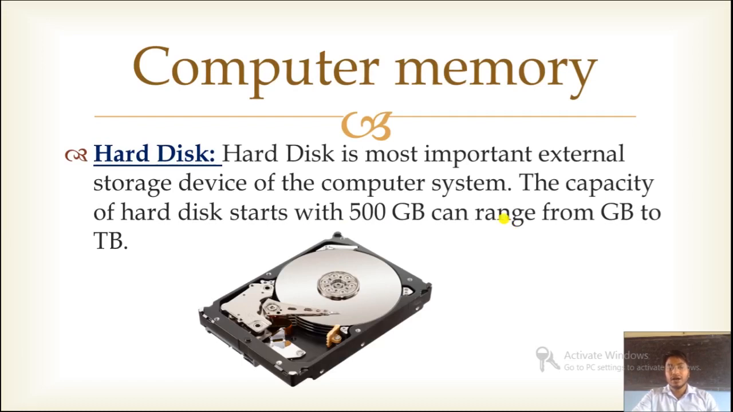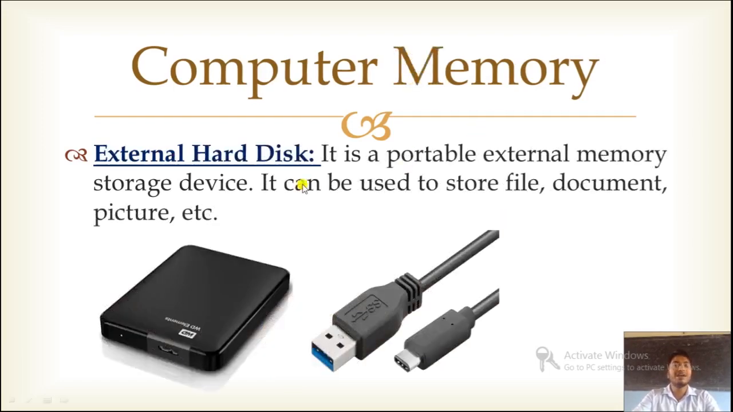Now it is of two types: internal hard disk and external hard disk. Internal hard disk is fixed inside the CPU box, but that is external memory. That is exceptional, that is fixed inside the CPU box. Internal hard disk is what I am talking about. Now here we have external hard disk.